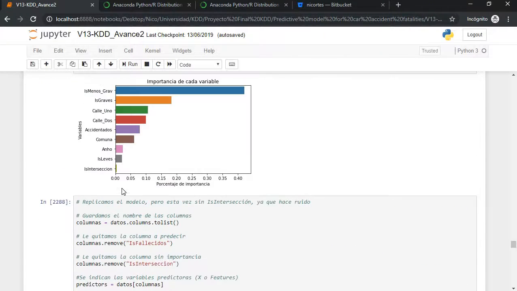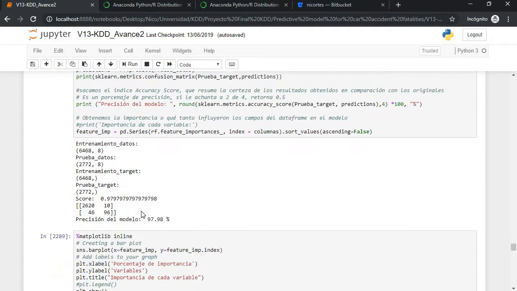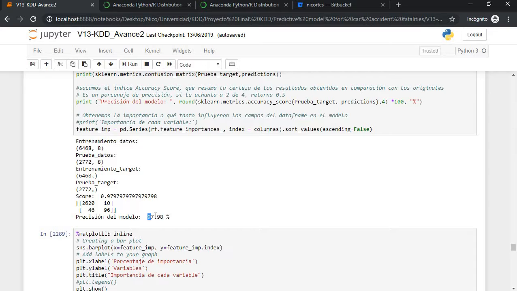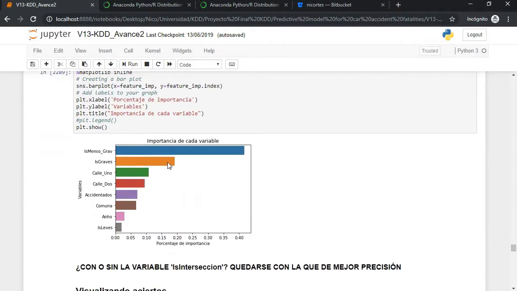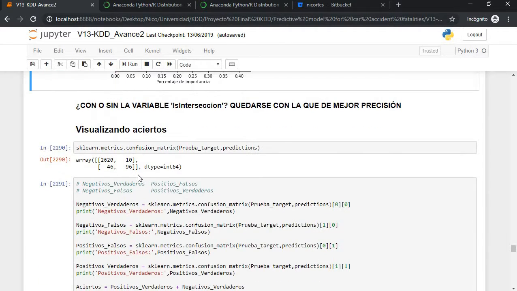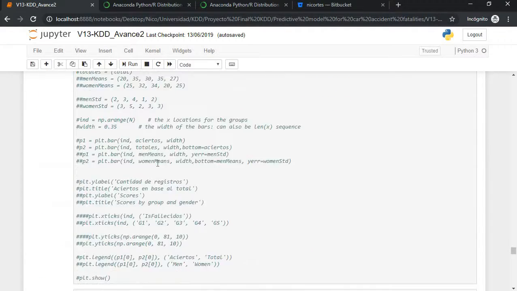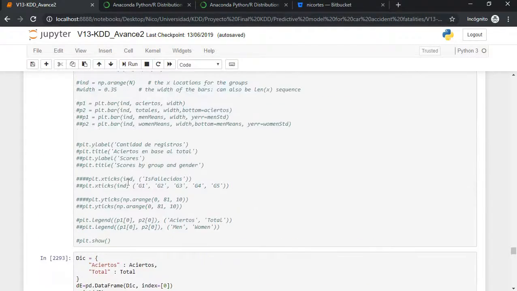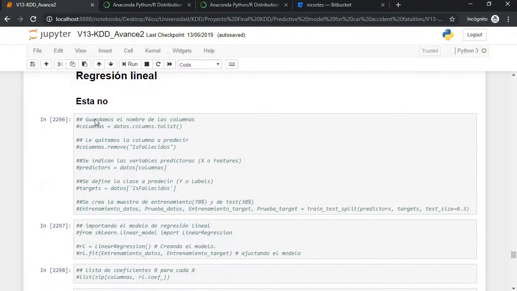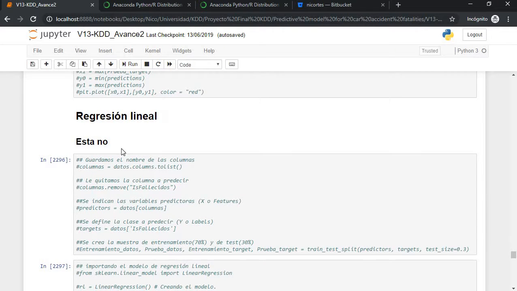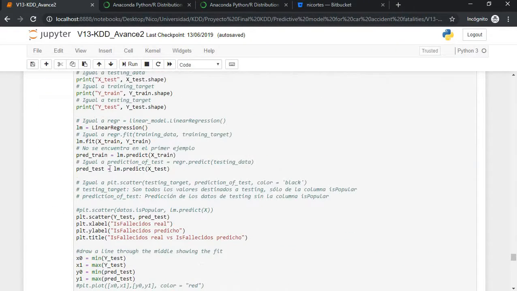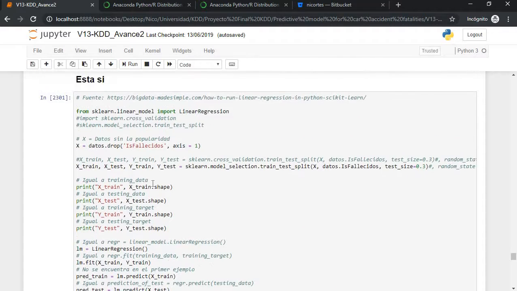We actually dropped the intersection variable. We dropped it, and we tried again, and we got 97.98%. This is the new importance graphic chart. Then I'm going to show you another model that we used. One was linear regression. Here is all the code that we implemented.